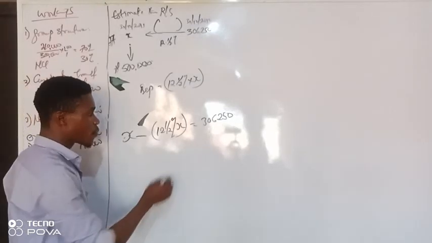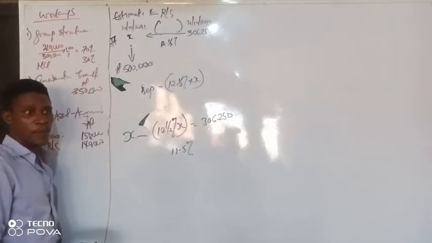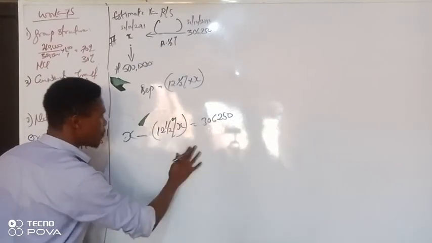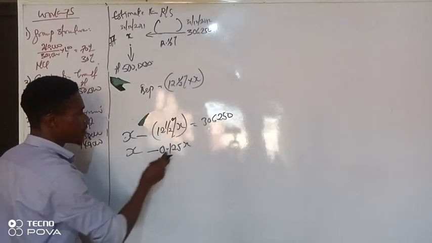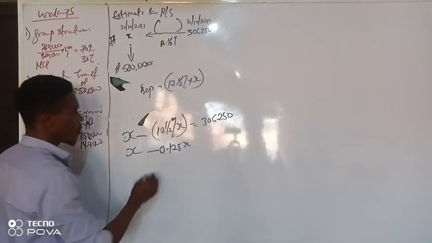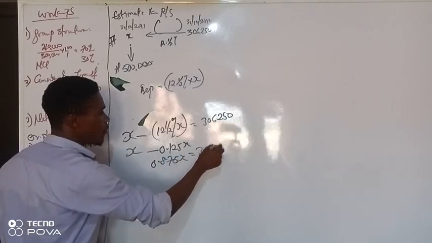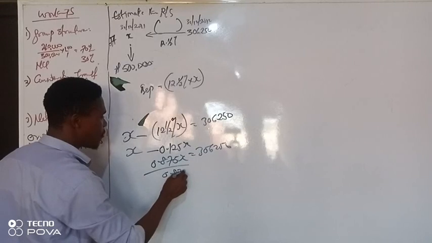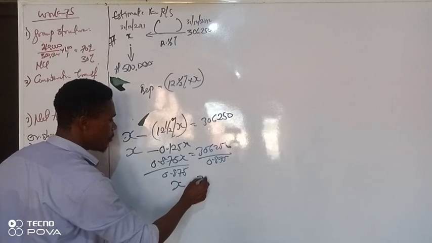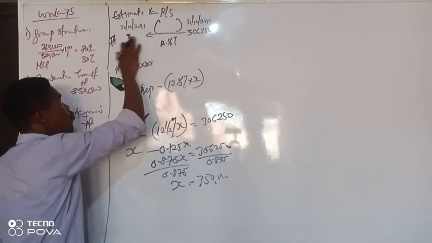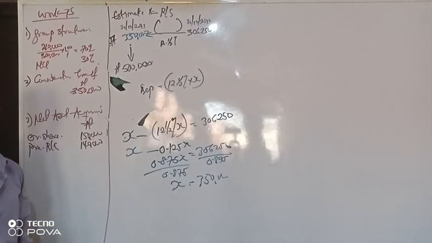12.5% is 0.125. So this will become 0.125X, then minus X, then move this to that side. 0.875X is equal to 306,250. So our X is equal to 350,000. That means the figure here should be 350,000 before depreciation.